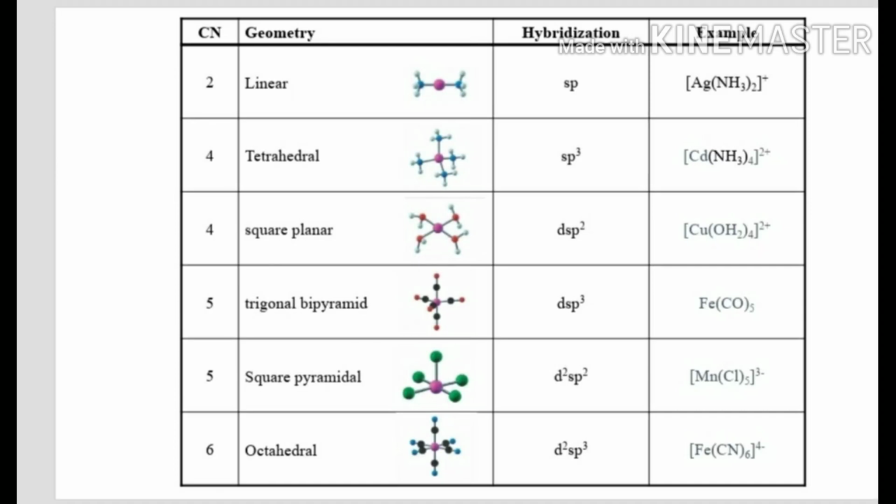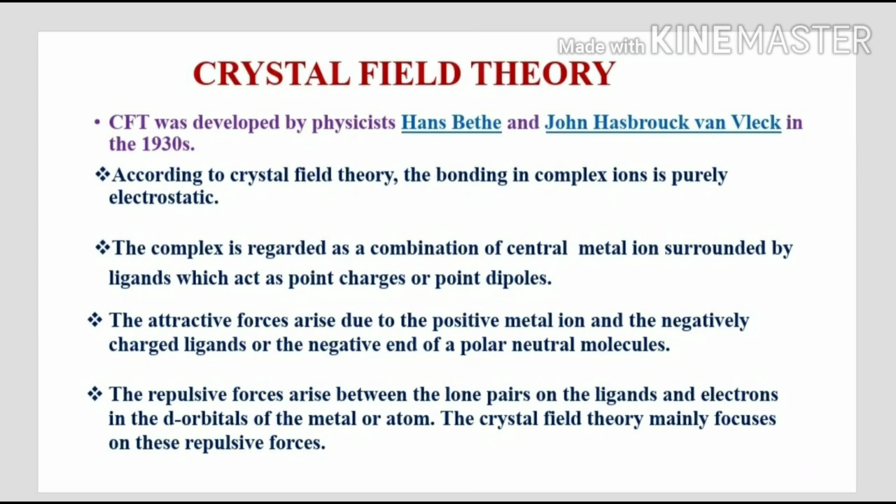So now, what do we have to infer from this valence bond theory? Valence bond theory is, to some extent, a better theory in explaining the hybridization and geometry of coordination complexes. Despite this, some defects have also been noted in this theory. Next, a very important theory is the crystal field theory. This is a very modern theory.